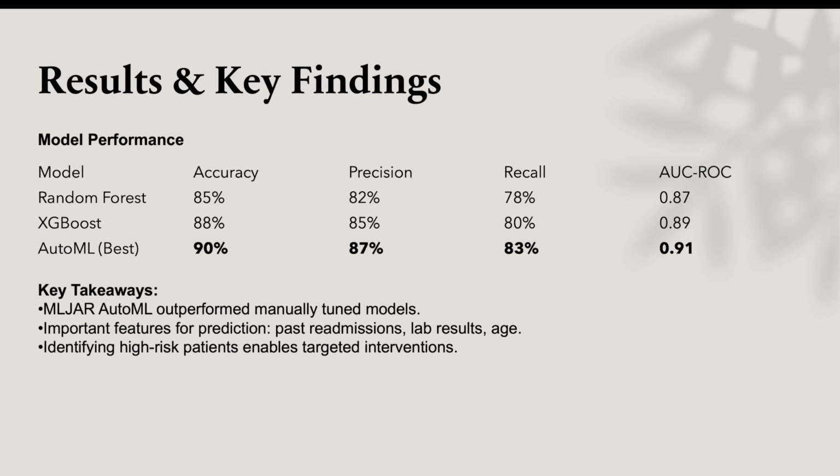Key features influencing readmission included past readmissions, lab results, and patient's age. Our feature importance analysis showed that prior hospitalization had the highest impact, which aligns with medical intuition. Patients with a history of readmissions are at greater risk of returning. The AUC ROC further shows that our model had strong predictive capability, making it a promising tool for real-world applications.